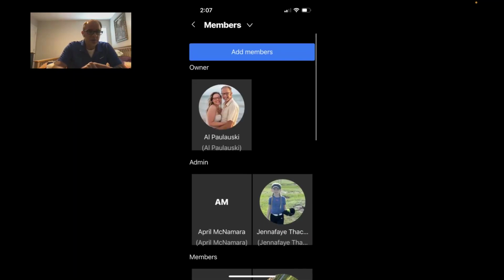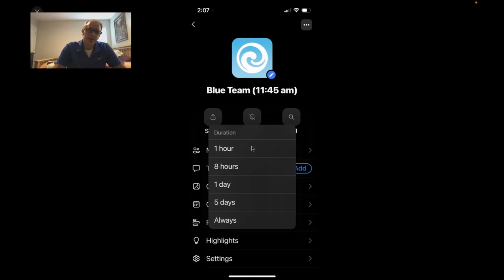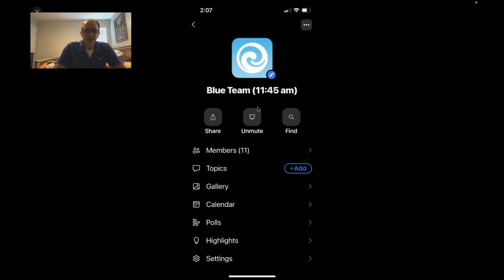And then the spot right over here, which some of you may like, maybe not, is this button right here in the middle, which is the mute. This allows you to pause notification sounds for an hour, 8 hours a day, 5 days, always. You can do that if maybe for some reason you're just getting too many messages. But if I choose an hour right over here, you'll see that it no longer says mute, but it says unmute, so that I can go back at any time and click that button again and start receiving all of my notifications. So you can do that part right over there.